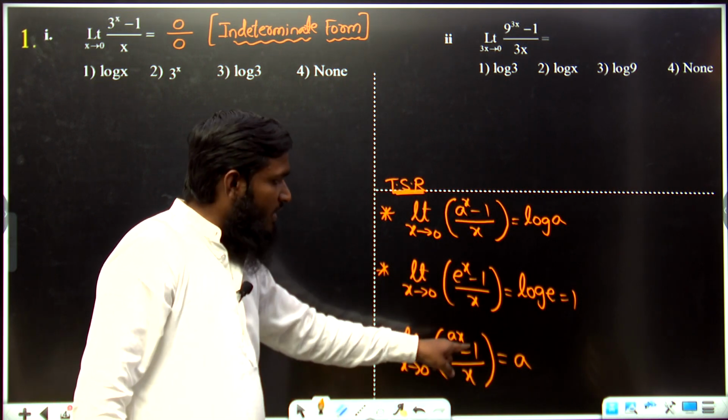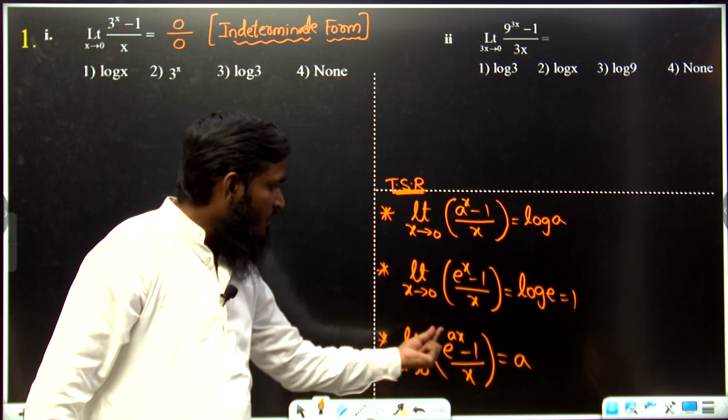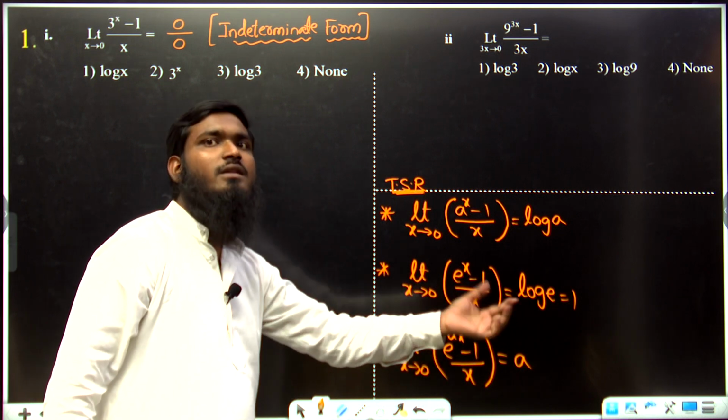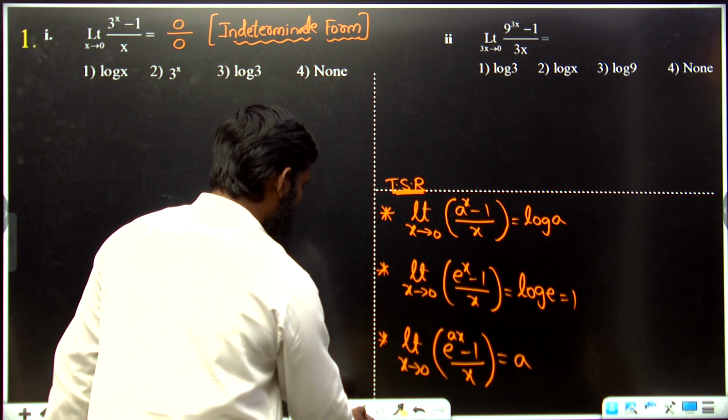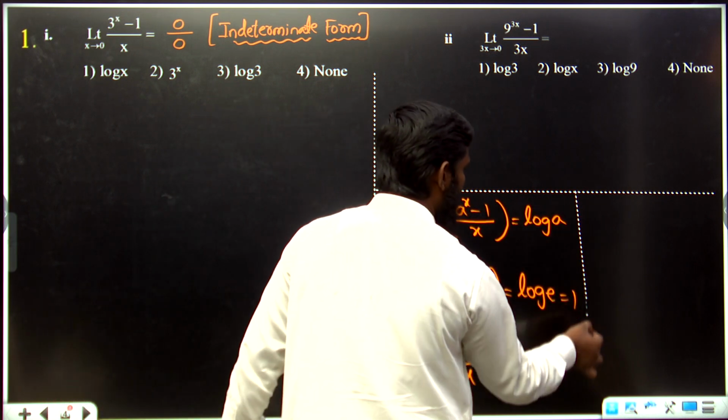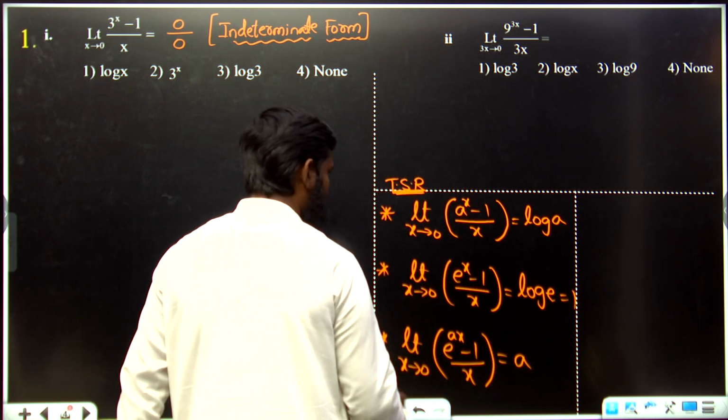The limit as x tends to 0 of (e^(ax) minus 1) by x is equal to a. That means the coefficient we have over there is the value we take. Understood? Now similarly, let's see the next part.